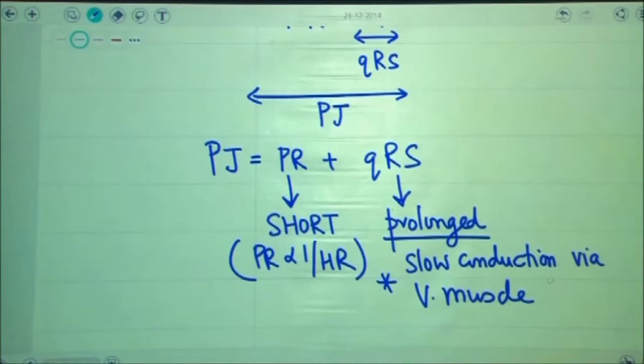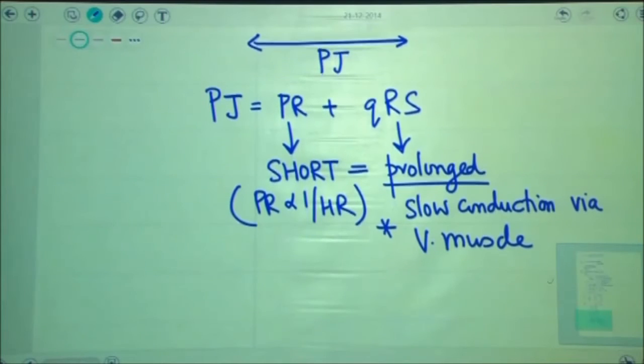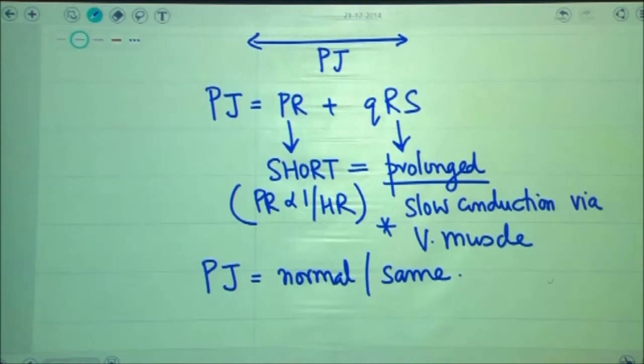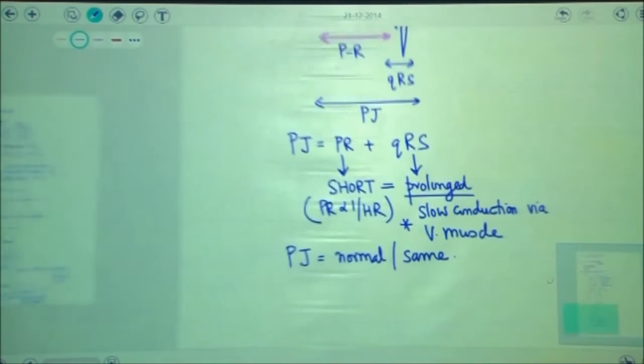Now, mathematically it has been seen that the reduction of PR is equal to the prolongation of QRS. Mathematically speaking, if the reduction of PR is equal to the prolongation of QRS, the PJ interval in these patients would remain constant or the same. I said PR is short, QRS prolonged. The reduction of PR is equal to the magnitude of prolongation of QRS. So PJ interval is unchanged, or remains normal, in these patients.